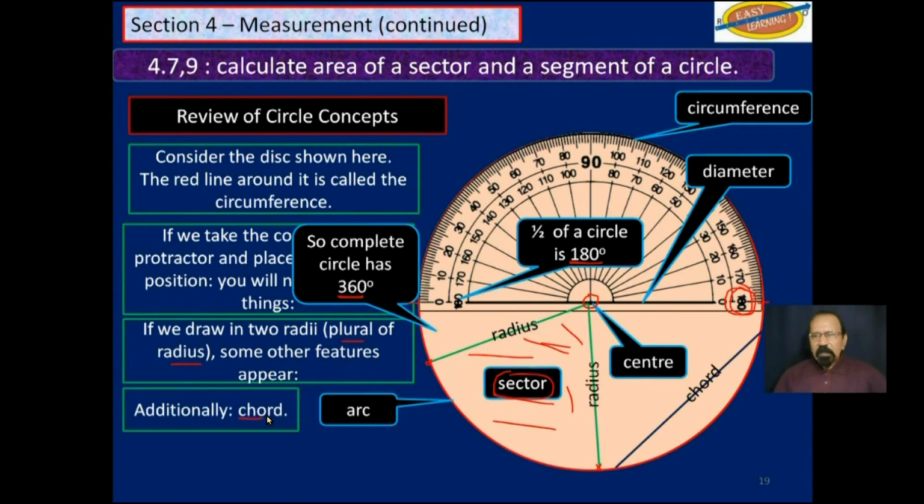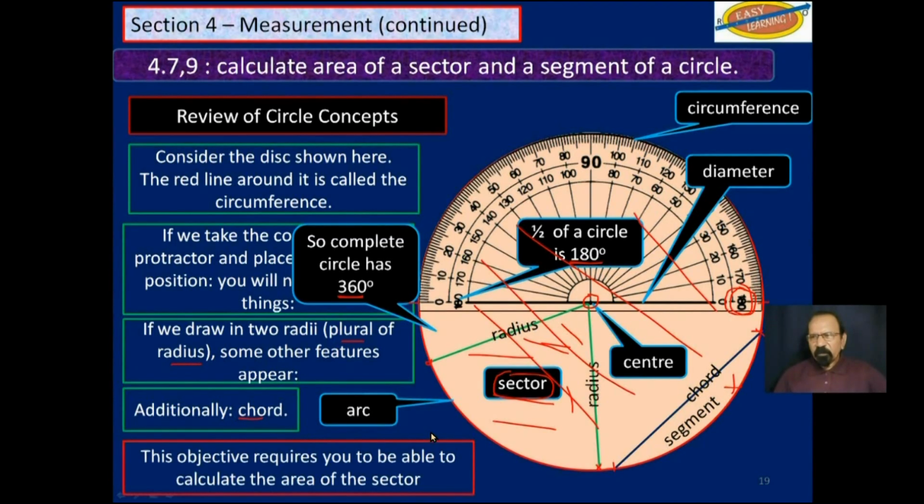Additionally, if we draw a chord from here to here, recall that a chord is any line joining two points of a circumference, and the diameter is a special chord. That chord divides the circle into two segments. You have a minor segment here, and all the rest of the circle on the other side, called a major segment.